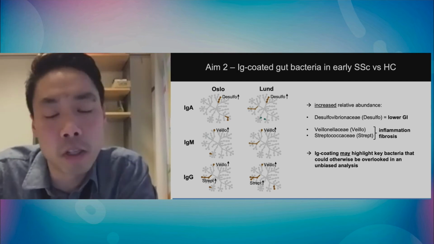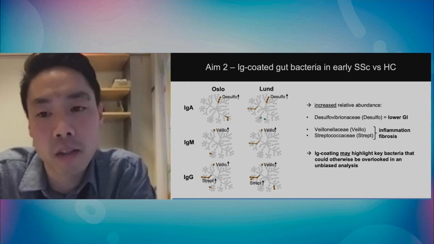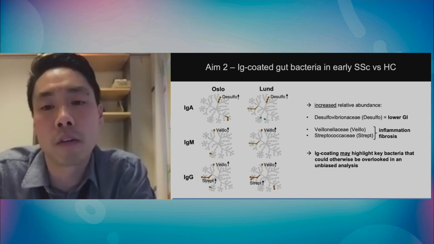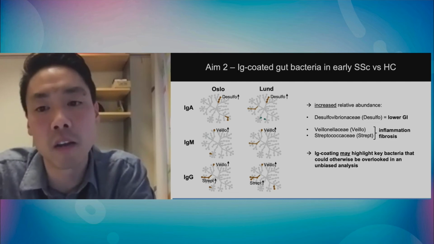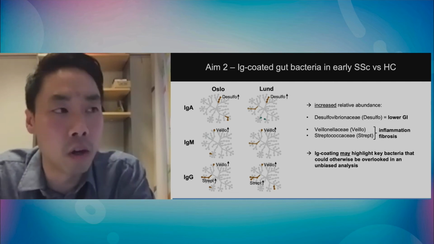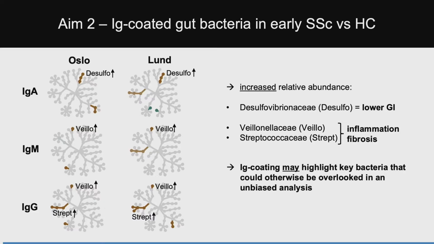What's interesting, and of course we don't have causality, we haven't put these into an animal model yet, is that other groups have shown that these bugs are associated with lower GI inflammation and fibrosis of various tissues. The main point, other than the bugs that I want to highlight, is that I think this underlies, again, that Ig coating perhaps can be used to highlight key bacteria that may otherwise be overlooked in an unbiased global analysis. Next slide, please.